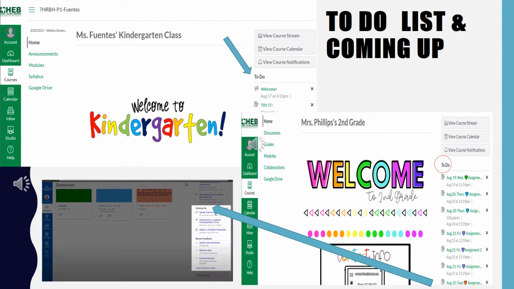So be sure to read the syllabus and the course materials carefully to find requirements that aren't set up with a due date in Canvas. When you find them, consider adding them to your course calendar on your own. For example, the to-do list may show a quiz that needs to be taken, but you may still need to read a chapter or watch a video before you can complete the quiz.